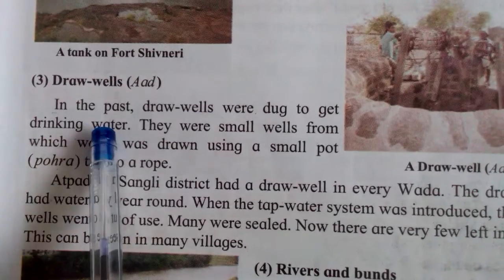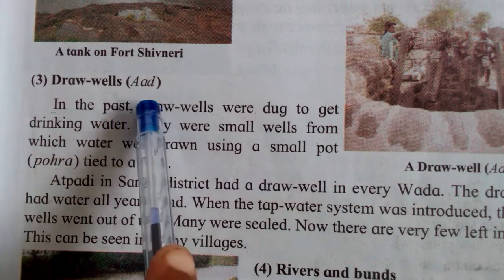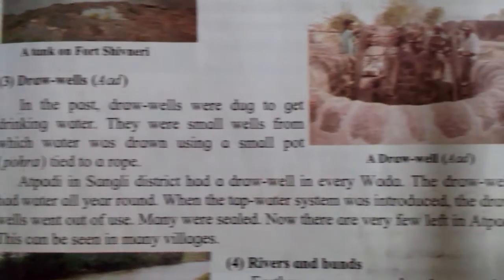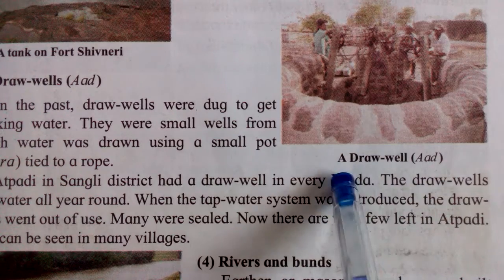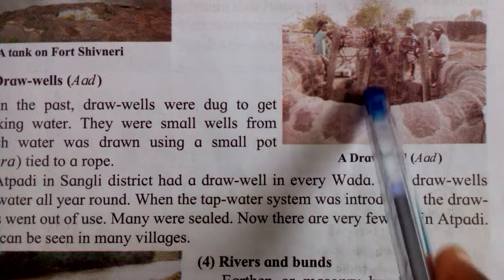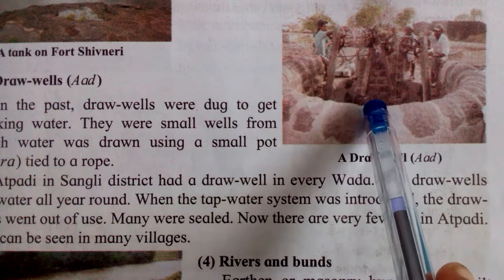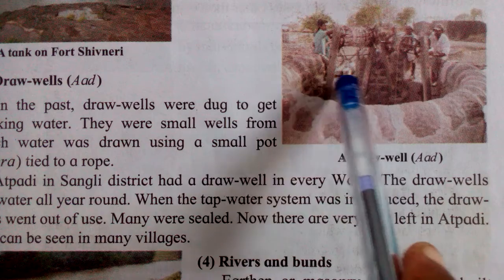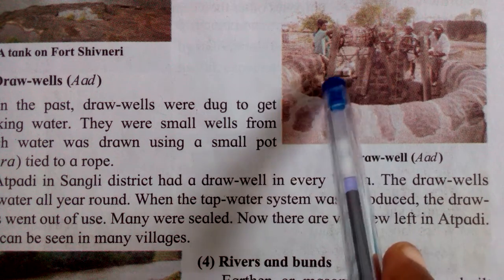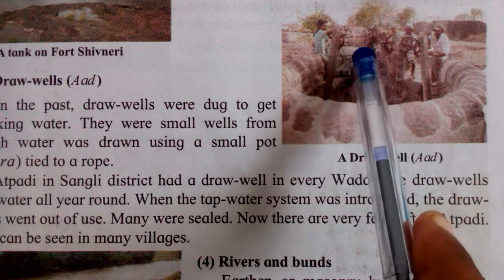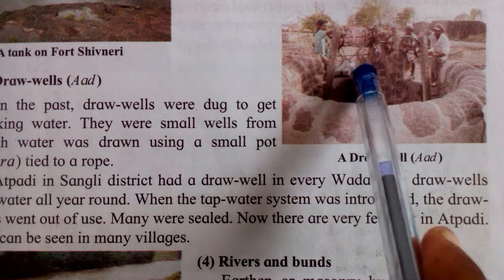Now see the draw wells. In Marathi it is said to be ad. See the structure of the draw well. Here two strong, hard wooden sticks are there, and on them, if you see, a wheel is there.